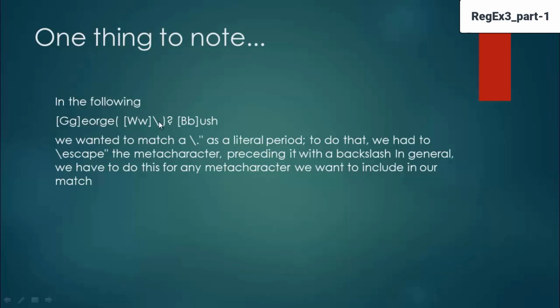To denote that in this sentence the dot is actually a dot, we need to use the escape sequence, backslash. So this meta character dot becomes a character itself. In general, we have to do this for any meta character, preceding it with the backslash. I wanted to find a match for dot, that's the reason I used a backslash.